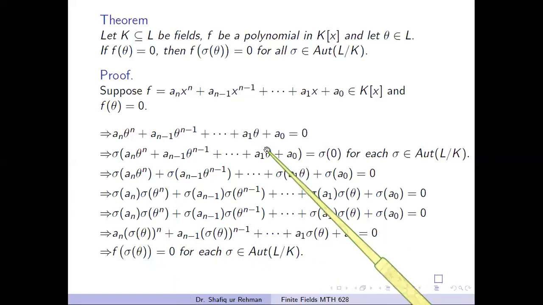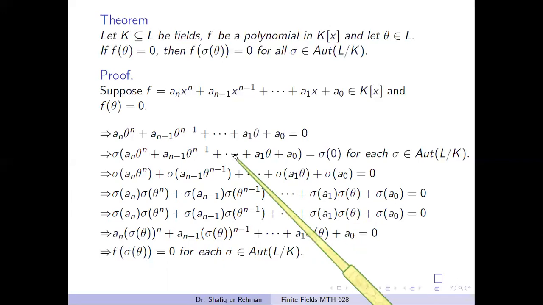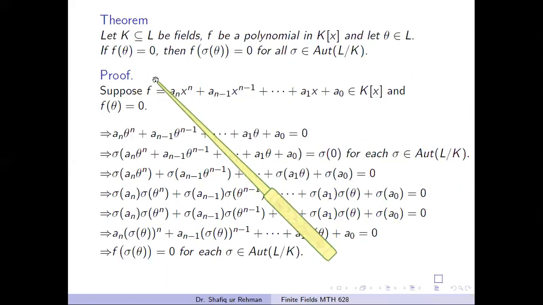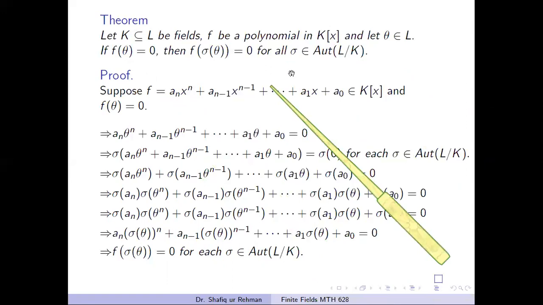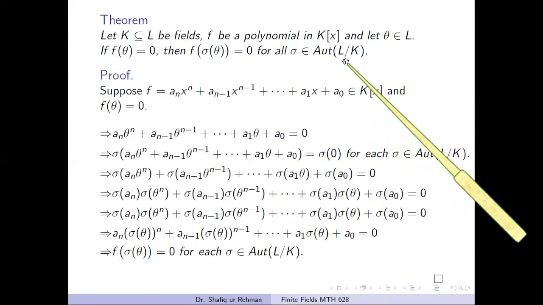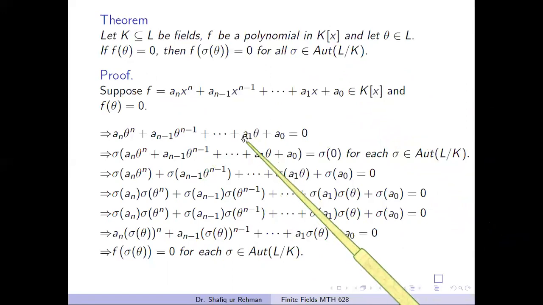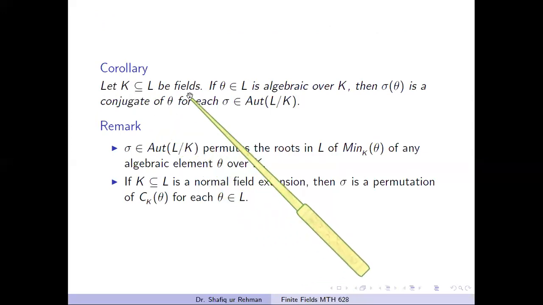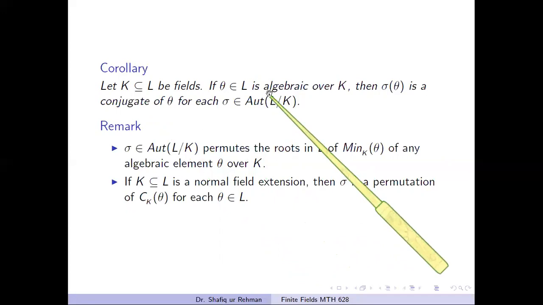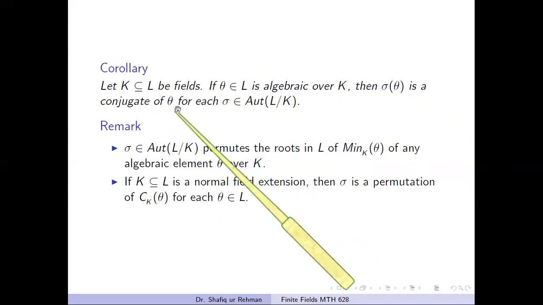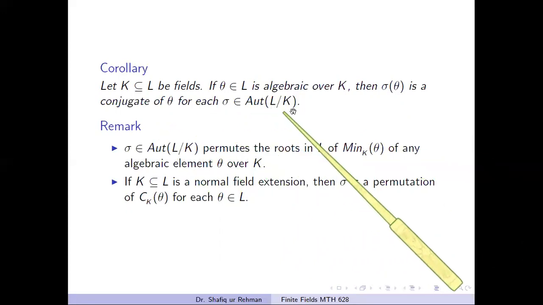So we can easily prove that if any element theta belonging to the field L is a root of some polynomial f, then sigma of theta is also a root of the same polynomial. And here, what is sigma? Sigma is an automorphism of L over the field K. So from this theorem, we conclude that if K is a subfield of a field L and if theta is algebraic over the field K, then sigma of theta is a conjugate of this algebraic element theta for each automorphism of L over the field K.